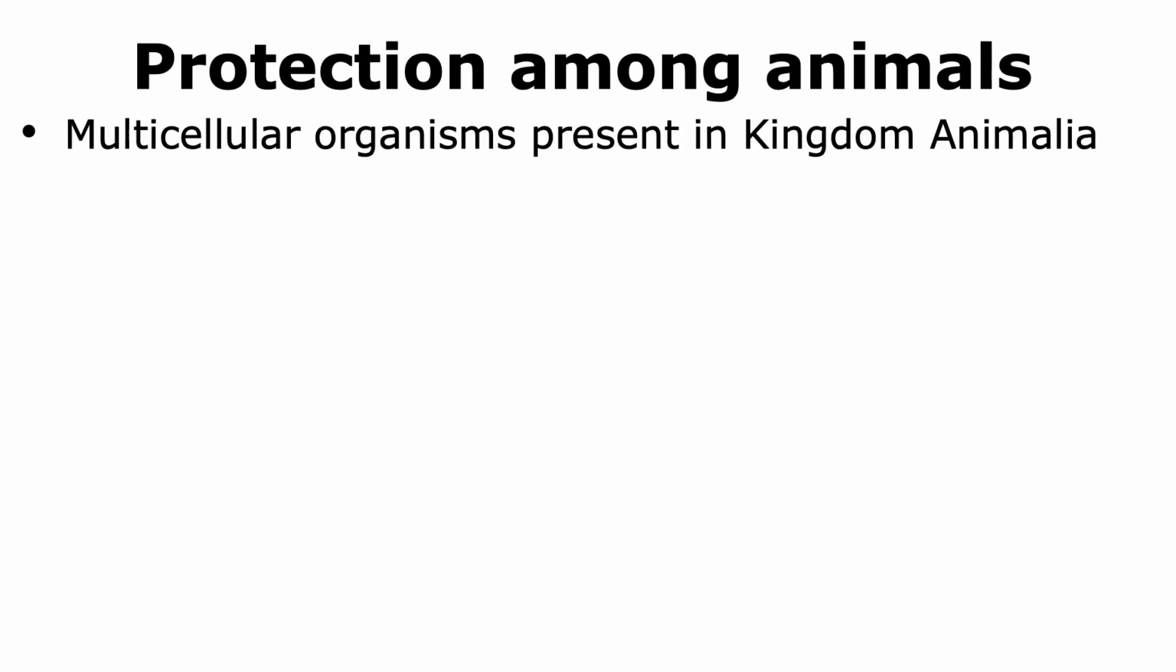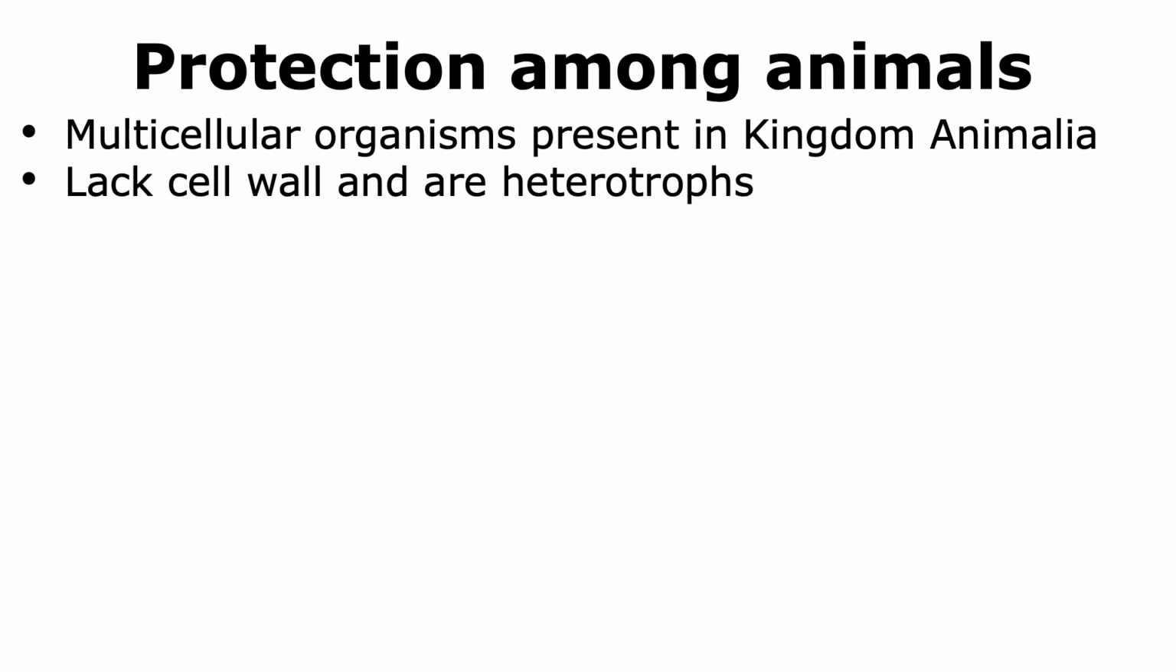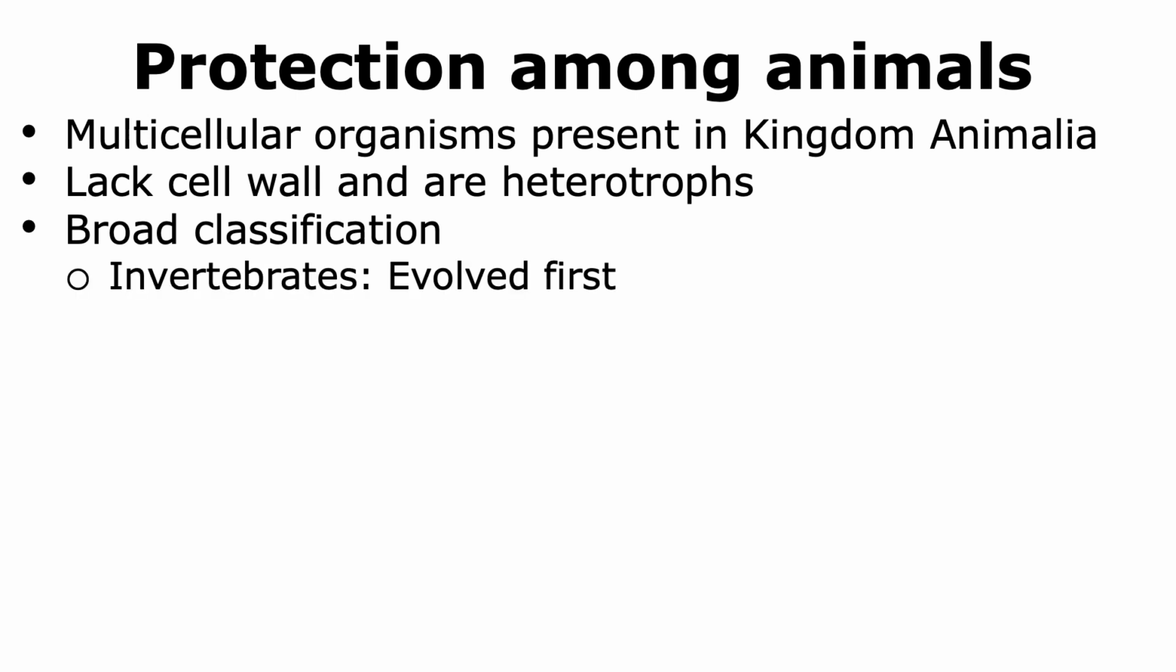Some protists evolved to form organisms that are now grouped in the kingdom of Animalia. All animals that are in the kingdom of Animalia are multicellular organisms, and they are made up of cells that lack a cell wall. All animals are also heterotrophs. Animals can be broadly classified into two main groups: the invertebrates that evolved first and the vertebrates.